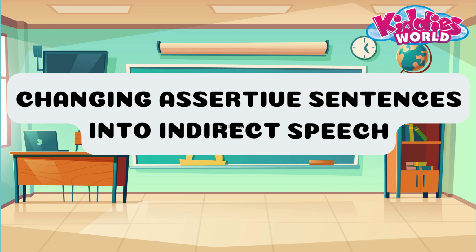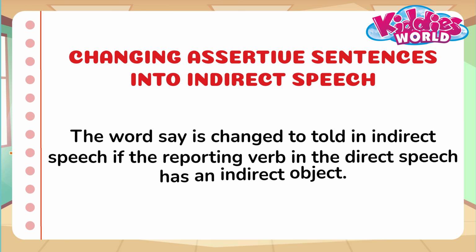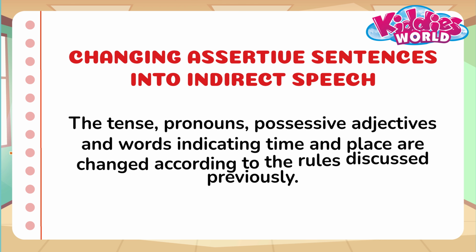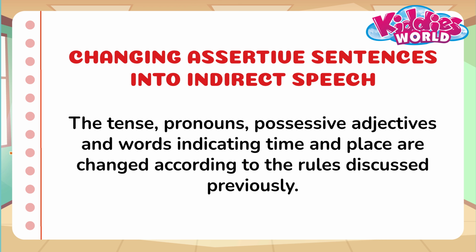Changing assertive sentences into indirect speech. The word say is changed to told in indirect speech if the reporting verb in the direct speech has an indirect object. The comma after the reporting verb in the direct speech is replaced by that in the indirect speech. The tense, pronouns, possessive adjectives, and words indicating time and place are changed according to the rules discussed previously.